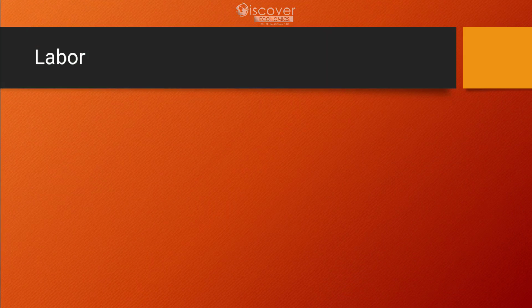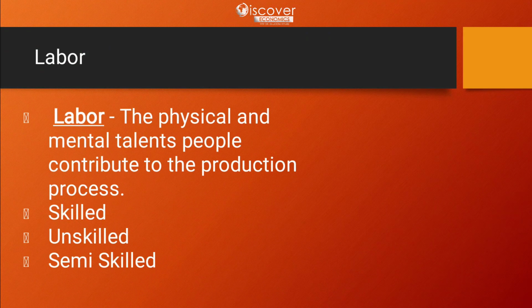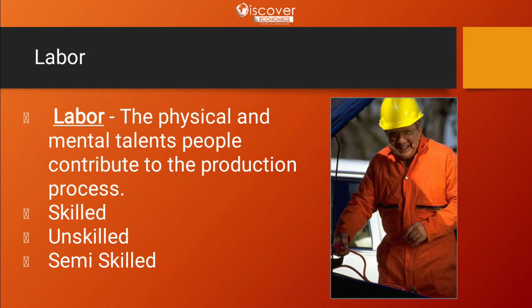Now let's talk about the labor resource. The physical and mental talent that people use for the production of anything is the labor resource. There are 3 types of labor: the ones who are skilled, unskilled and semi-skilled. Skilled workers are the ones who have particular knowledge and ability to perform certain tasks. So they have technical abilities. They have gone through certain universities to gain that knowledge.